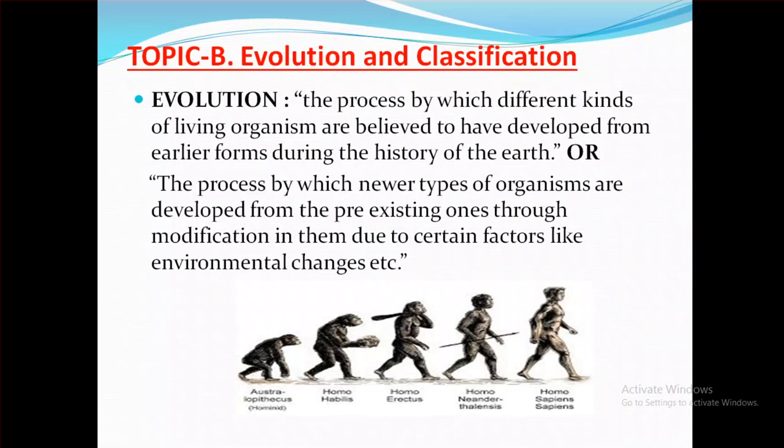First, we have to understand about evolution. It means change in the characteristic of a species over several generations. Actually, it is the process by which physical characteristics of types of creatures change over time and new types of creatures develop. And we can see the development in case of human being, how the development takes place from Australopithecus to Homo sapiens.